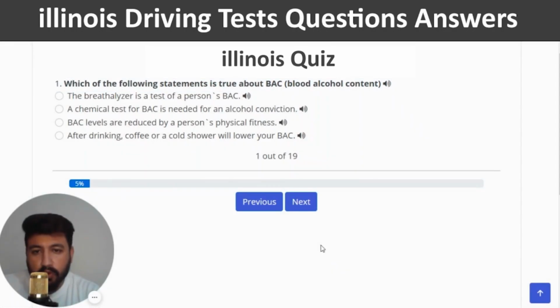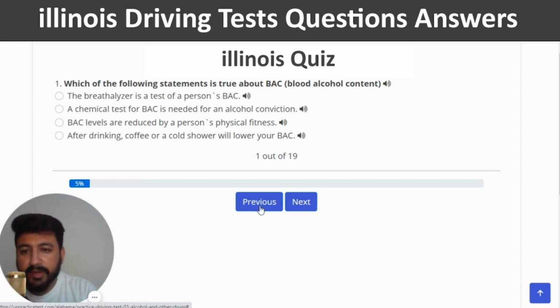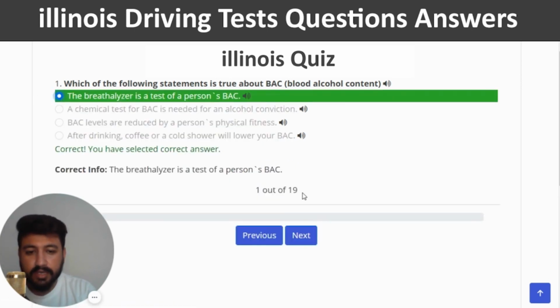So the first question of quiz number 1 is, which of the following statements is true about BAC, blood alcohol content? So the right answer of this question is, the breathalyzer is a test of a person's BAC. So I'm going to click on the first option. Yeah, this is the right one.